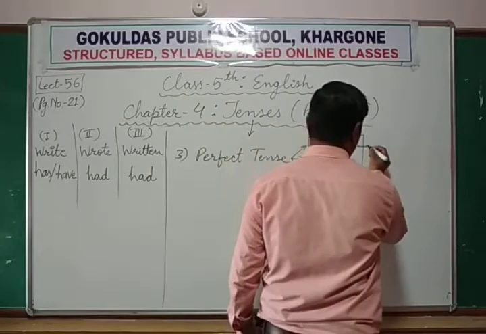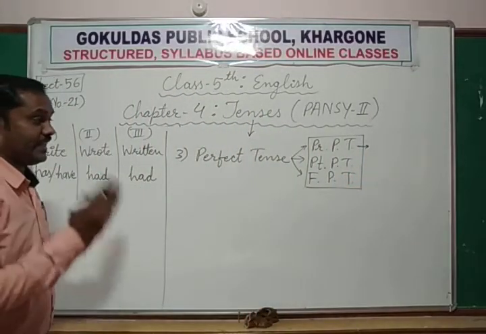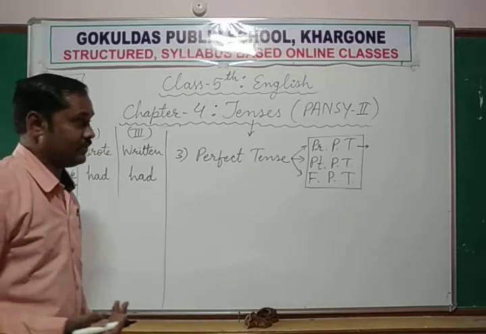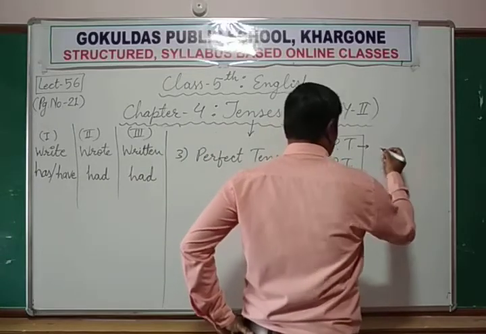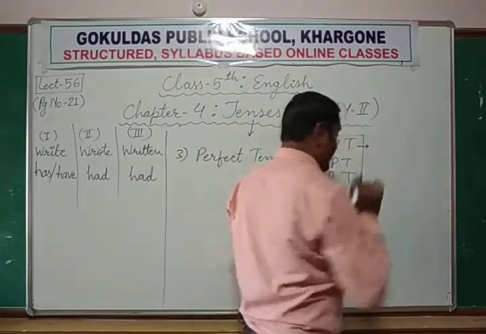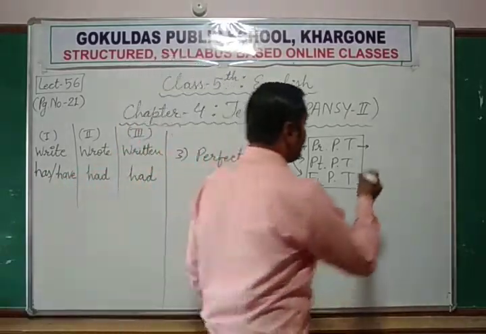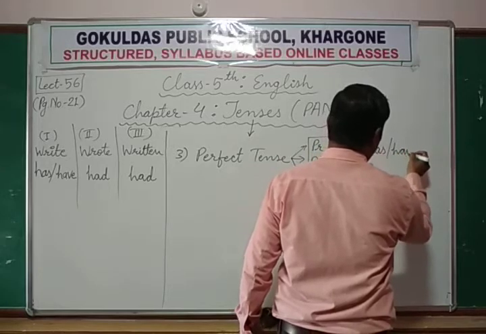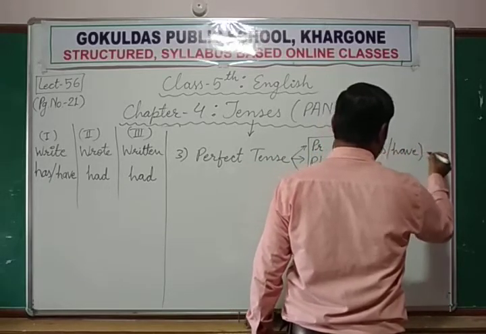So I tell you the hints. How will you identify whether this sentence belongs to present time, past time or future time? So how you will identify? First thing, if the sentence belongs to present tense, either has or have must be used with the main verb.